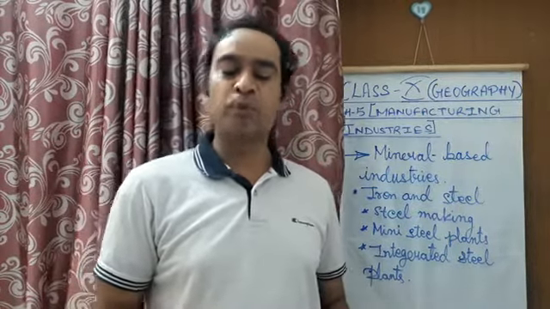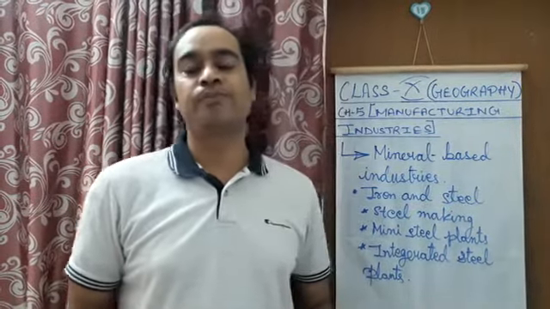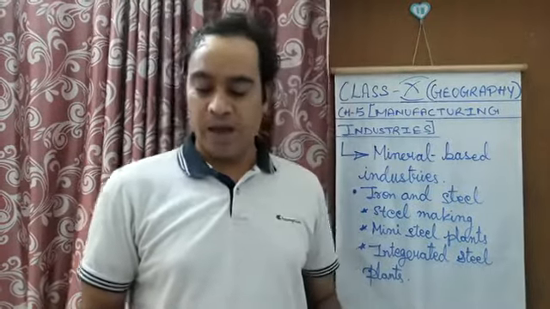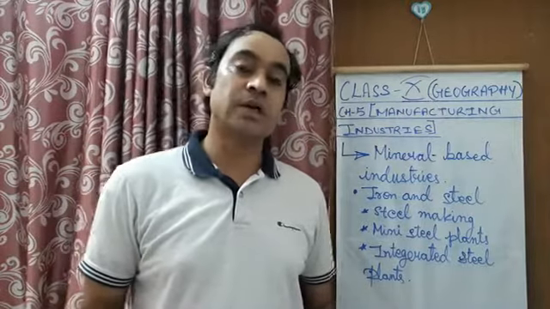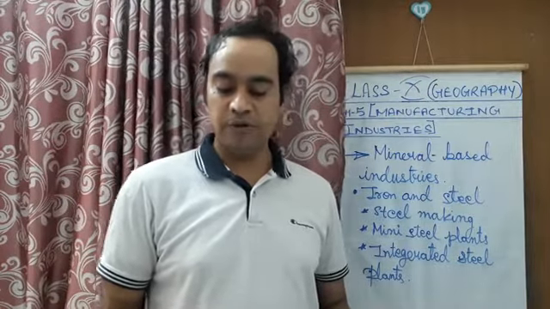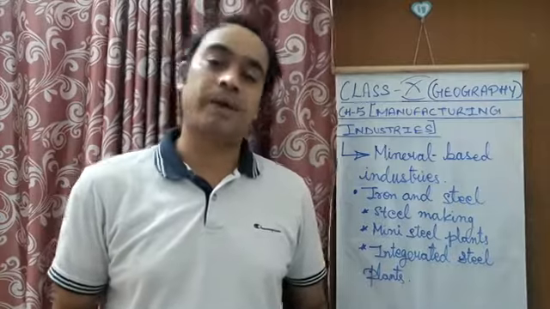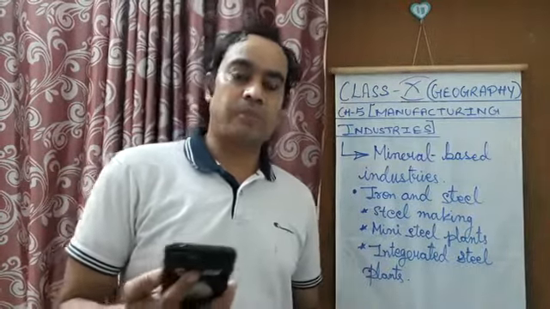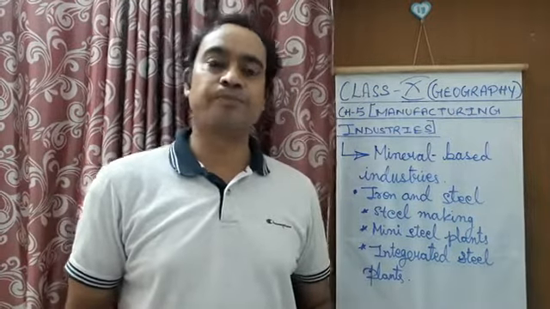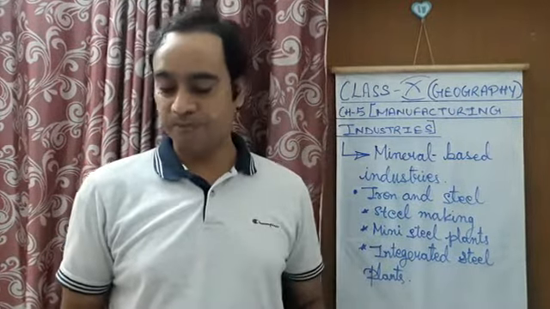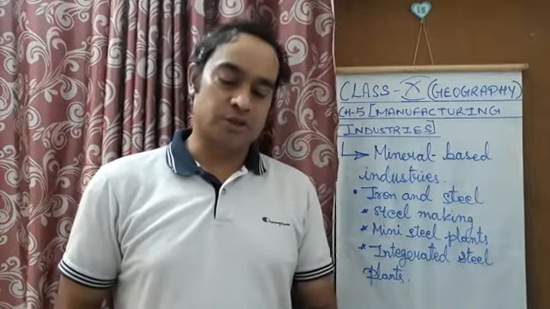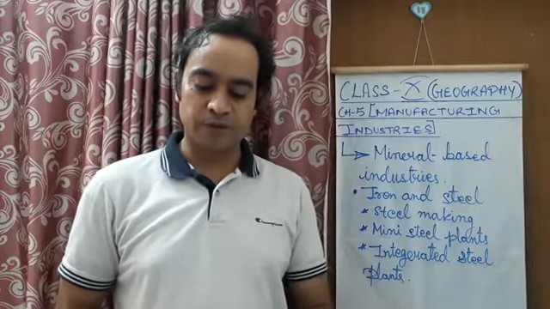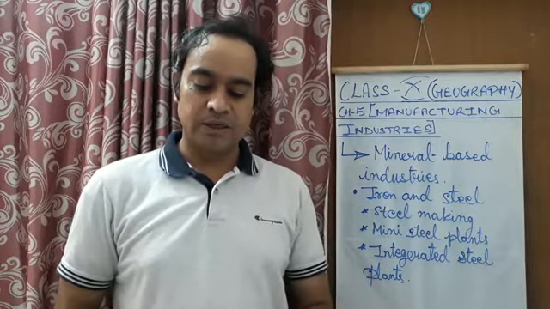Labor productivity is also low, which affects the production of steel. The third reason is irregular supply of energy, or power supply, which affects the production of steel. And poor infrastructure is also another reason for the low consumption of steel in India.